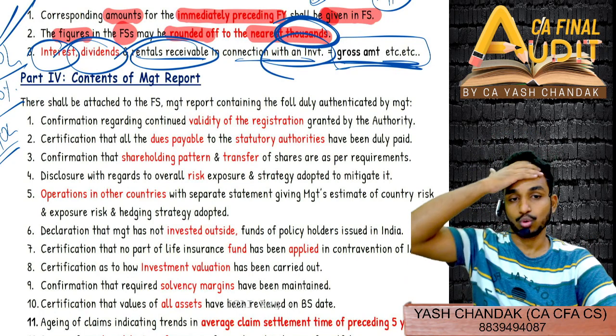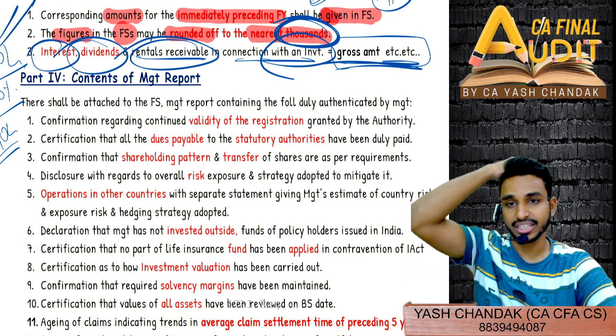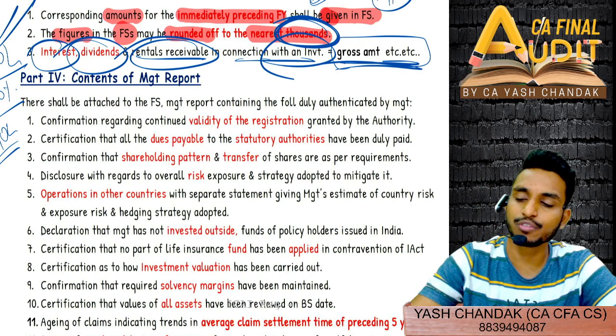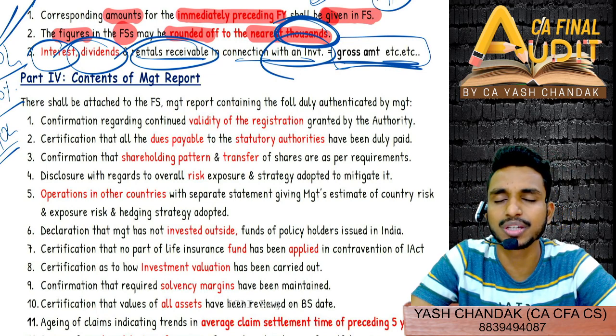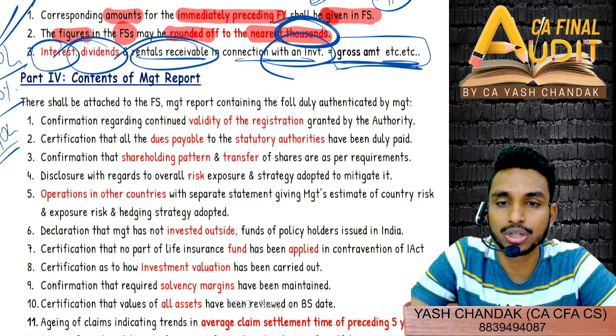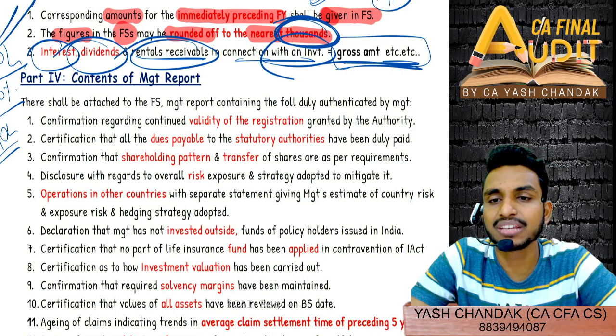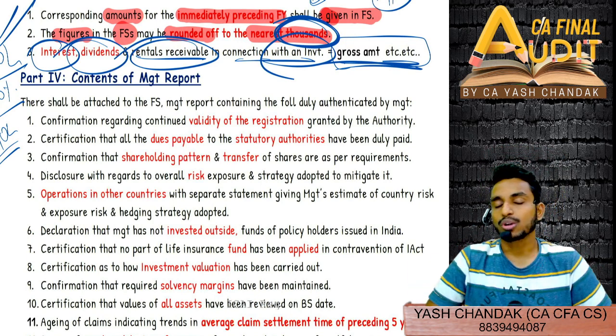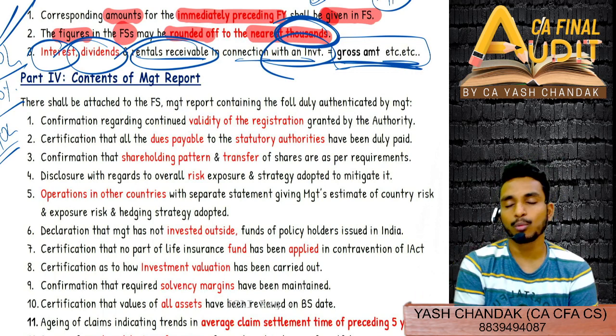Now come to part 4. Part 4 deals with contents of management report, which is more or less similar to board report, not the director responsibility statement. So if you are aware about board report, then you'll probably link with the same, वही मोटा माटी वही points हैं that the board used to discuss amongst each other and then has to report. So content of management report is same like board report.